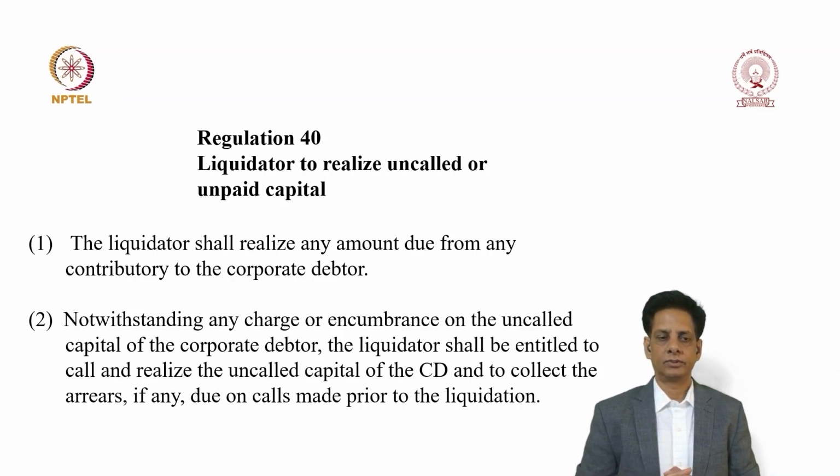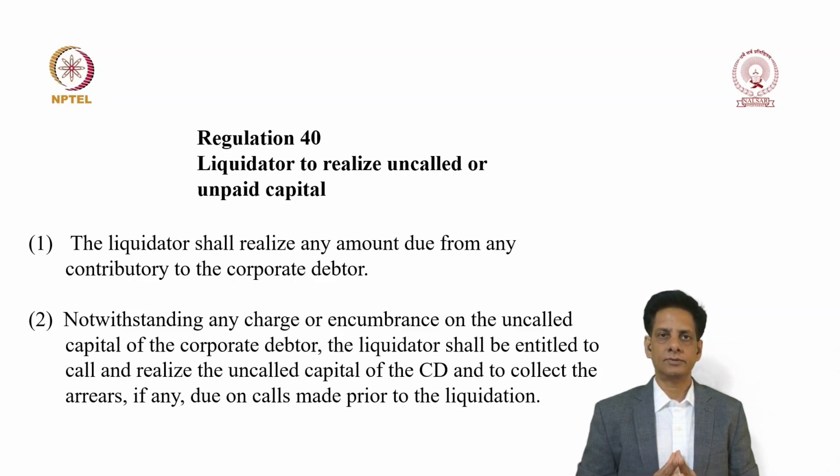And sub-regulation 2 says, notwithstanding any charge or encumbrance on the uncalled capital of the corporate debtor, the liquidator shall be entitled to call and realize the uncalled capital of the corporate debtor and to collect the arrears, if any, due on calls made prior to the liquidation.